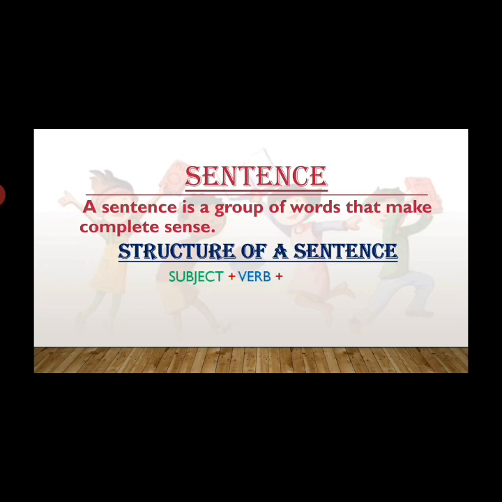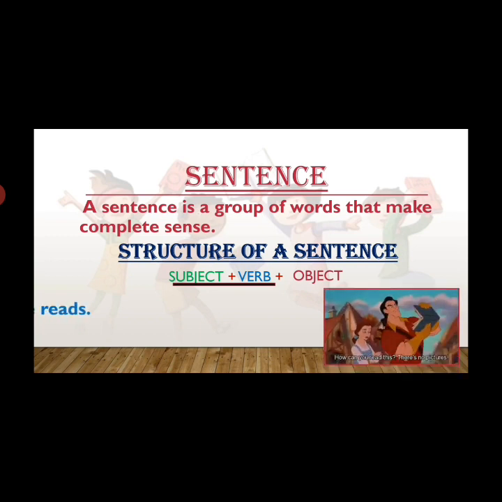The basic structure of a sentence is subject plus verb plus object. Here, subject and verb are very important, and without them we cannot frame a sentence. But the object may be there or may not be there. Let's take an example for this. He reads. That's a complete sentence. It makes sense. The first word here is he. That is the subject. And the second word is reads. That's the verb. So a sentence can be made with just the subject and the verb.